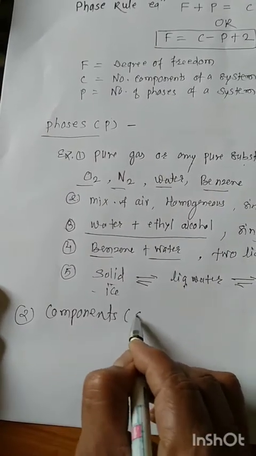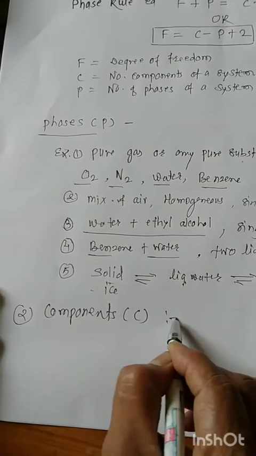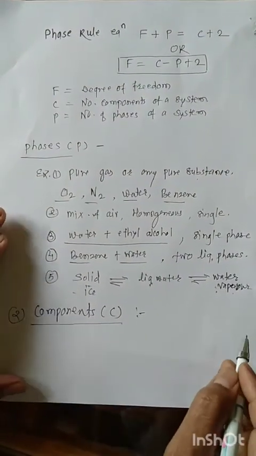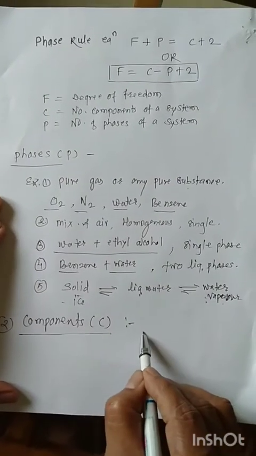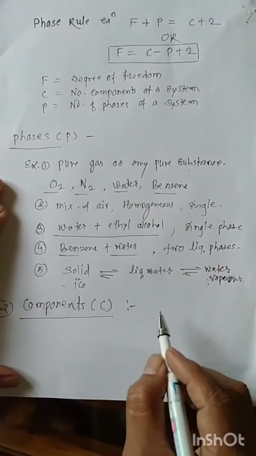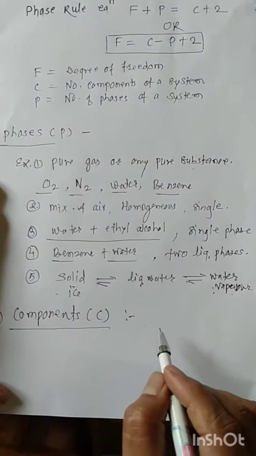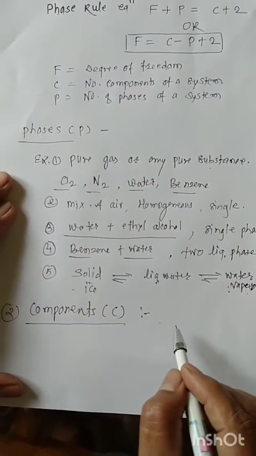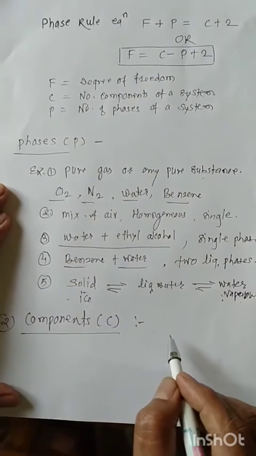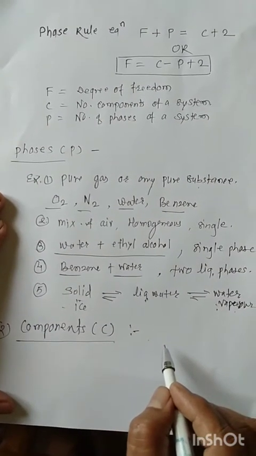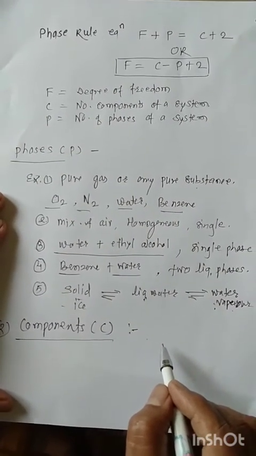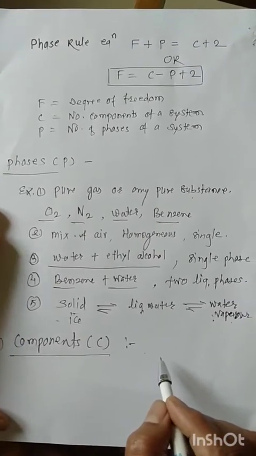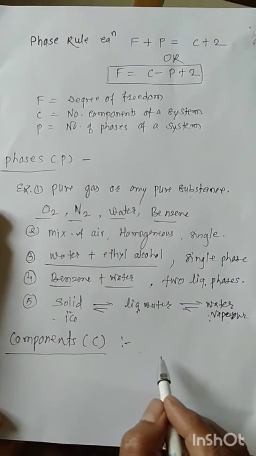It is denoted by C. The definition is: the smallest independent chemical constituents or molecules in terms of which the composition of every phase can be specified, to define the system completely, is called a component.